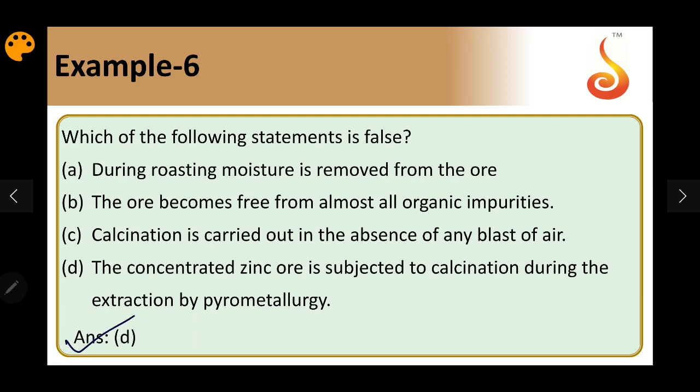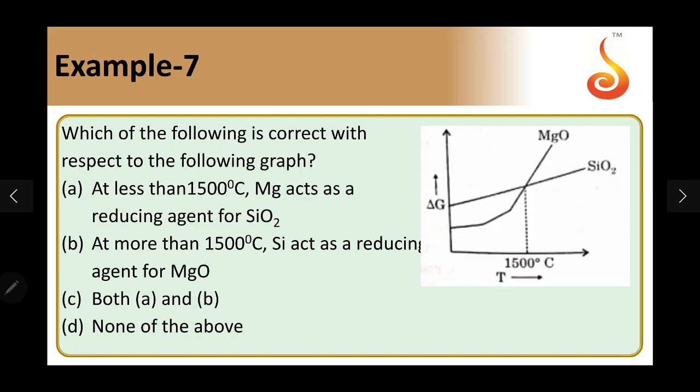Okay. Question 7. Which of the following is correct with respect to the following graph? It is based on Ellingham diagrams. We can see clearly two graphs are given with respect to MgO and SiO2, delta G versus temperature. The point of intersection of the two curves is at 1500 degrees Celsius. If I take below 1500 degrees Celsius, the curve for magnesium has the more negative value.